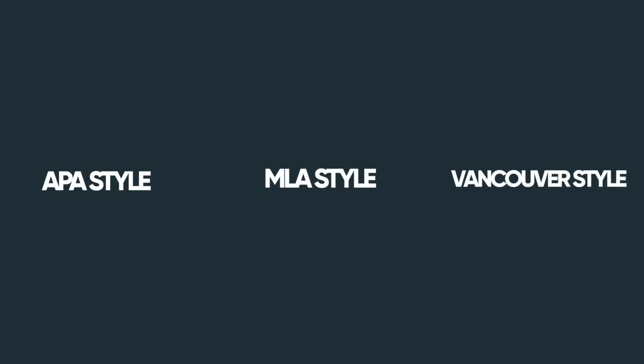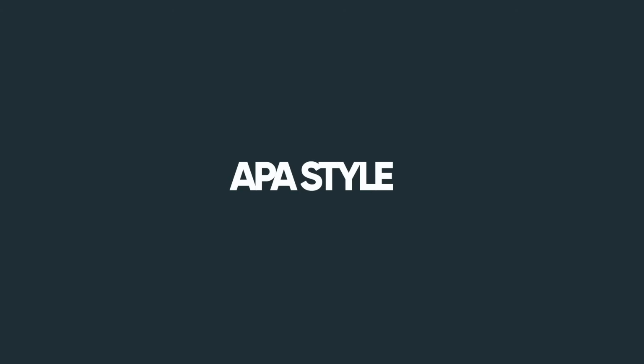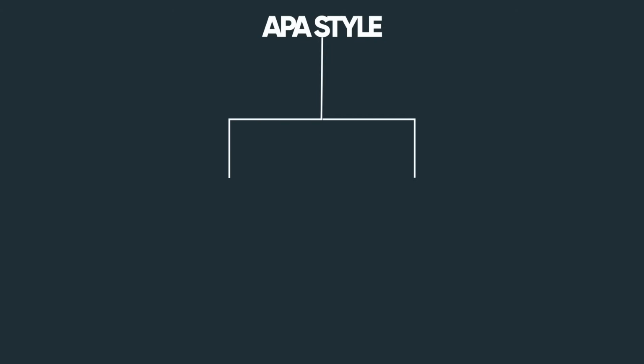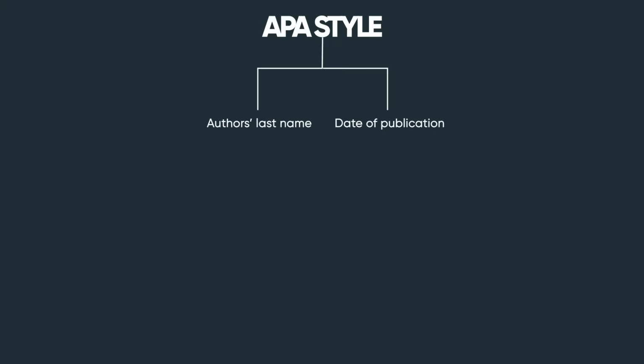On the left side is APA style, middle is MLA style, and right is Vancouver style. Let's learn about APA first. For APA, in-text citation has two components: author's last name and date of publication. For example, Thomas 2022, where Thomas is the last name of the author and 2022 is the date when the paper was published. Now let's look at these two sentences.